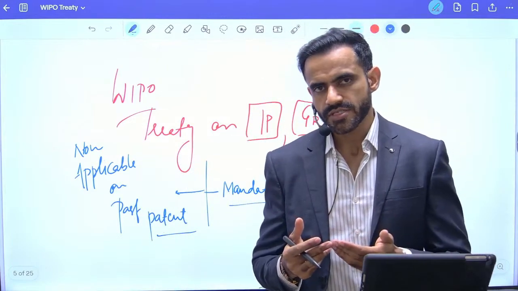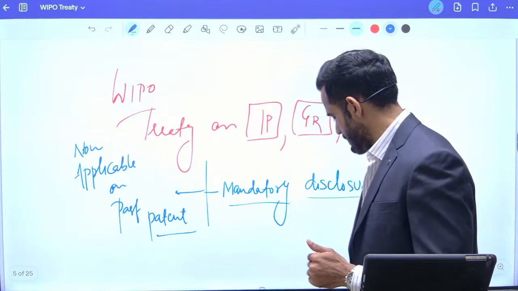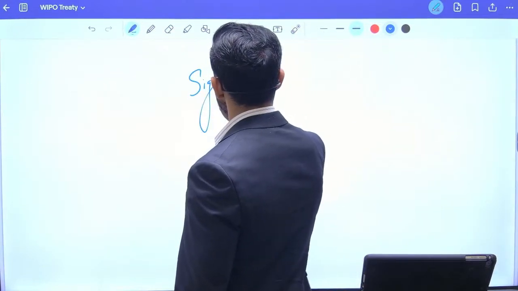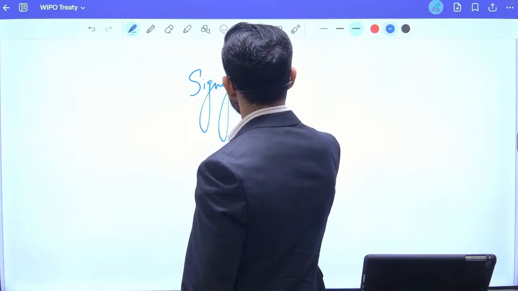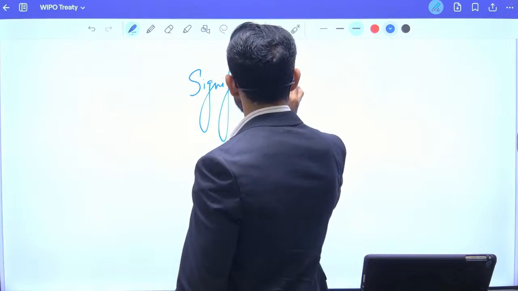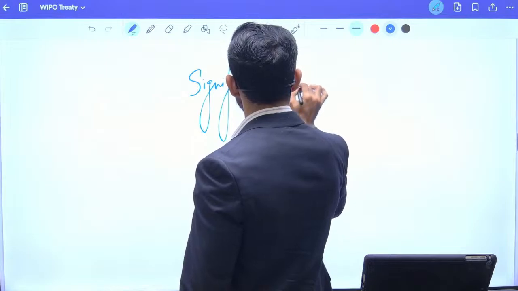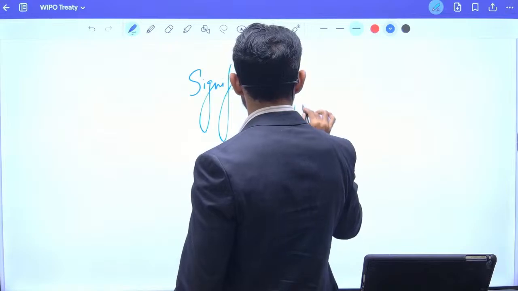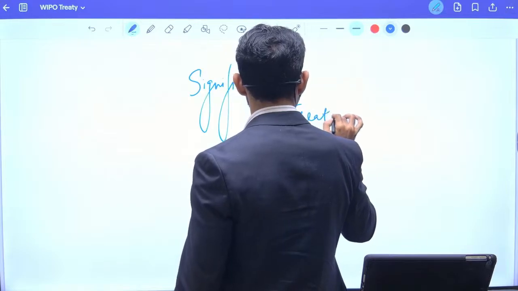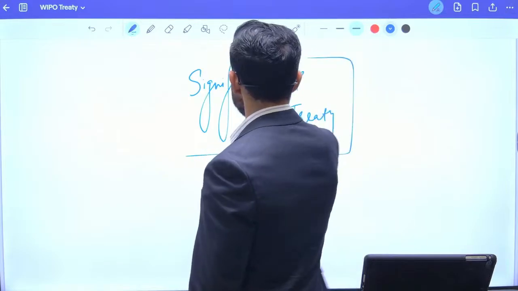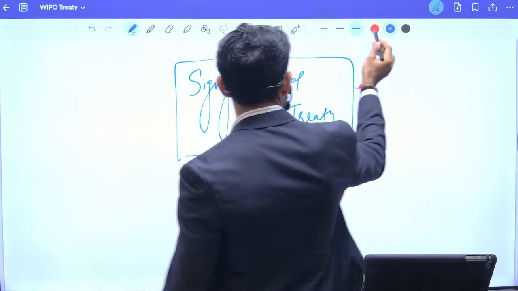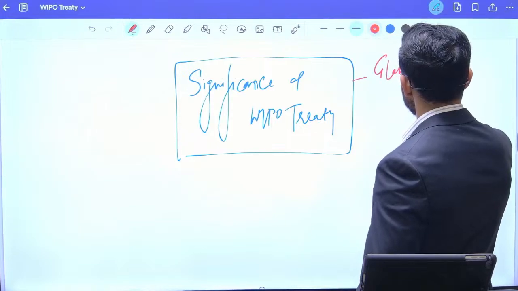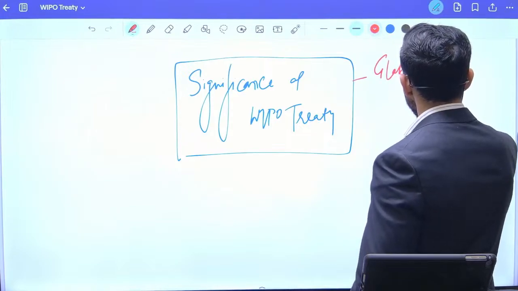Now let's try to understand the significance of the WIPO treaty. First thing first, it is going to be beneficial for the Global South.